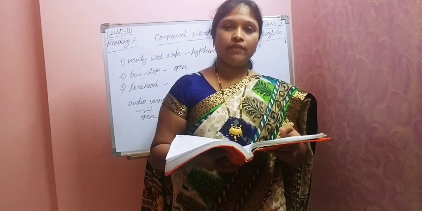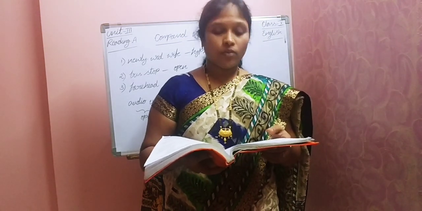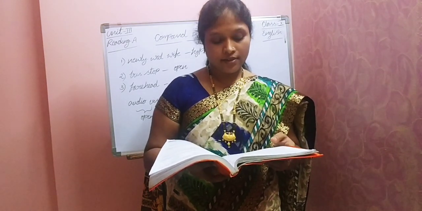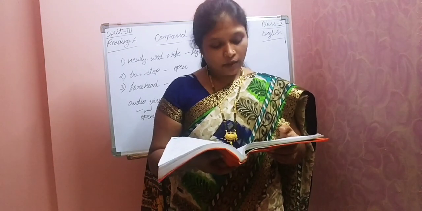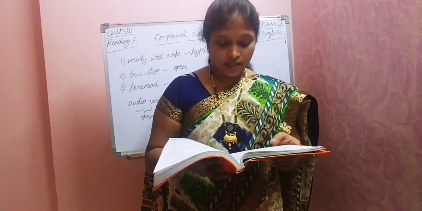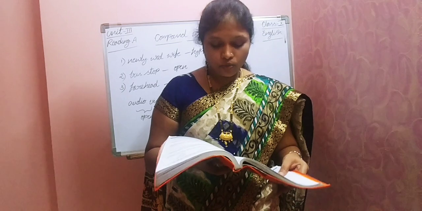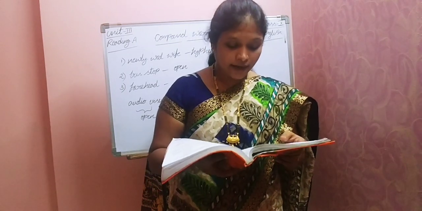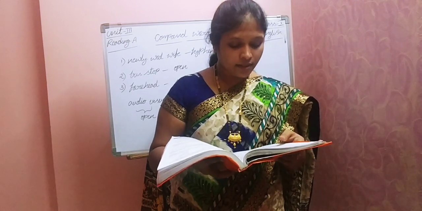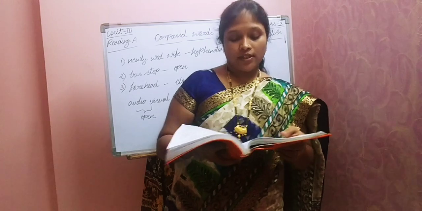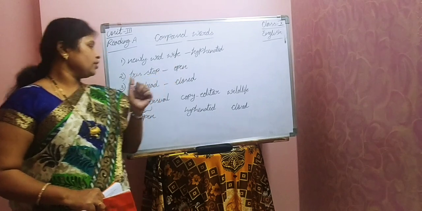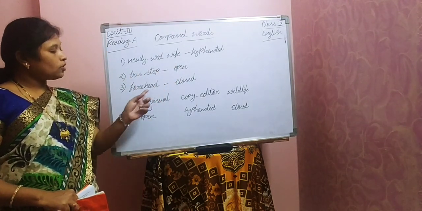Next, coming to the vocabulary part. There are some words. What are those? Newly wed wife, bus stop, forehead. I am repeating. Newly wed wife, bus stop, forehead. They are all compound words. A compound word is a union of two or more words to convey a specific idea or special meaning that is not as clearly or quickly conveyed by the separate words. So here, if you look at these words, newly wed wife, bus stop, forehead.